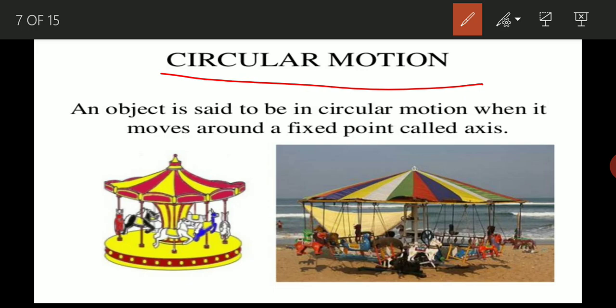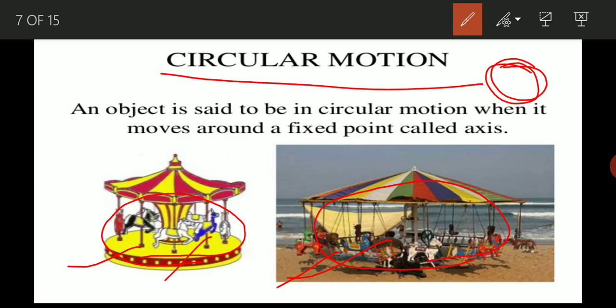If an object is moving in a path which is circular, or it is making a circle by moving, we can say that it is showing a circular path. Clear? An object is said to be in circular motion when it moves around a fixed point called its axis. Here you can see the examples also. In both examples, the object is showing a path which is circular. So we can say that both show circular motion.